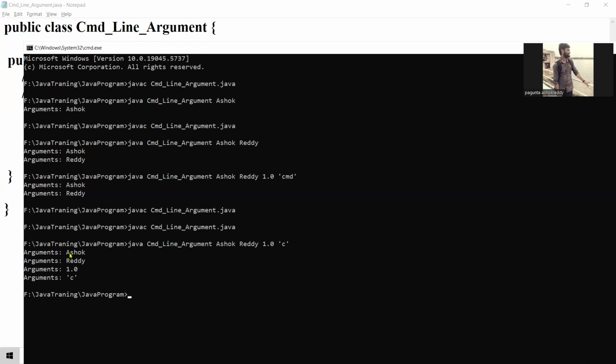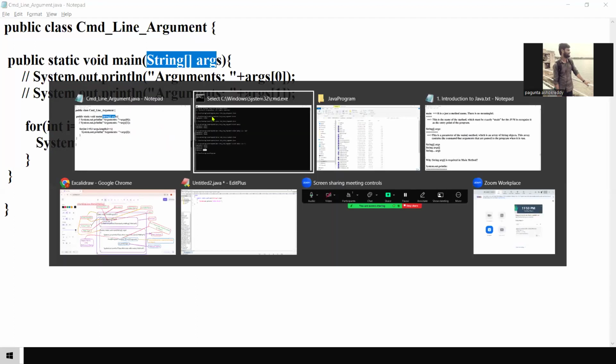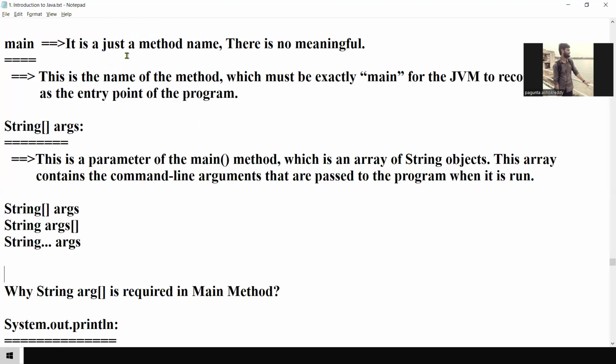Here you can observe, here I pass one string, here also I'm passing string, here also I'm passing different data types, right? This is the double, this is the char. That is the reason here we mention String args. It allows all the data types.